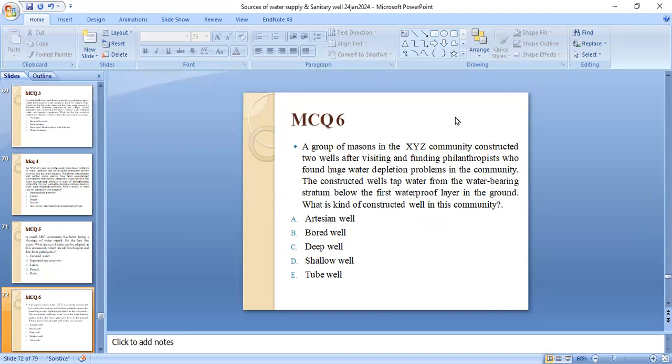It's deep well, as the deep well is below the first impervious layer.